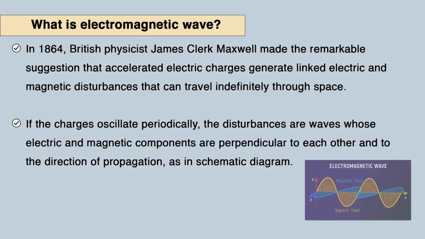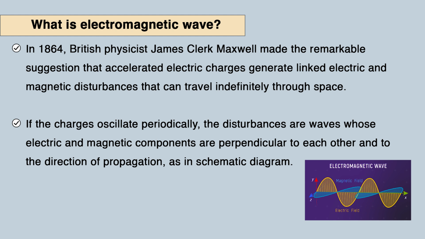And if the charge oscillates periodically, that is, if it is a periodic motion moving with a constant frequency, then the disturbance or wave has electric and magnetic components that are perpendicular to each other and to the direction of propagation, as shown in this diagram.